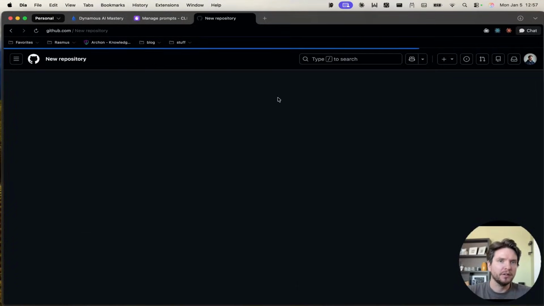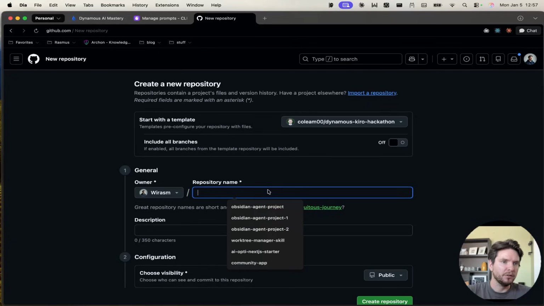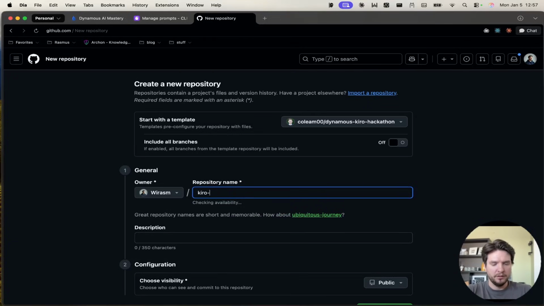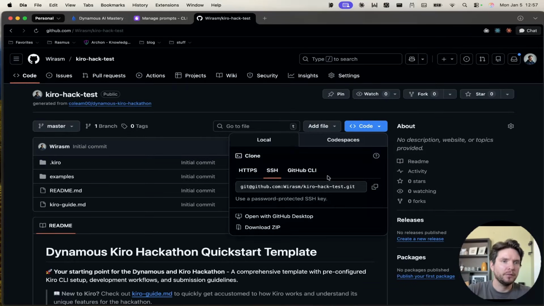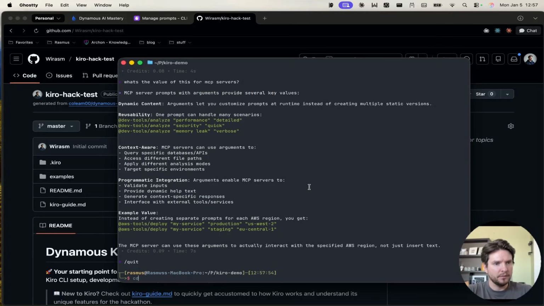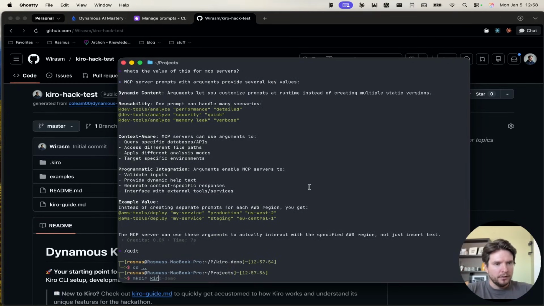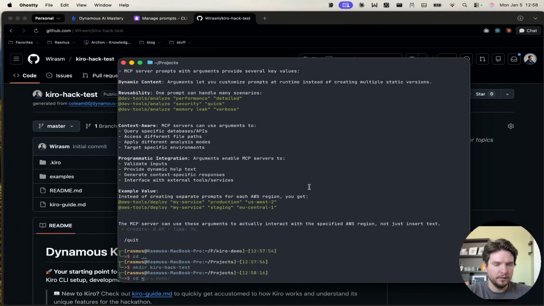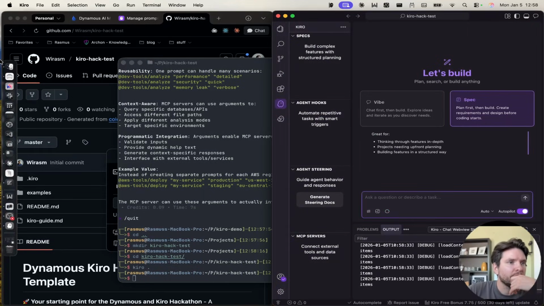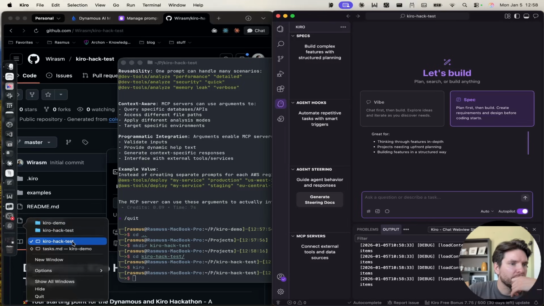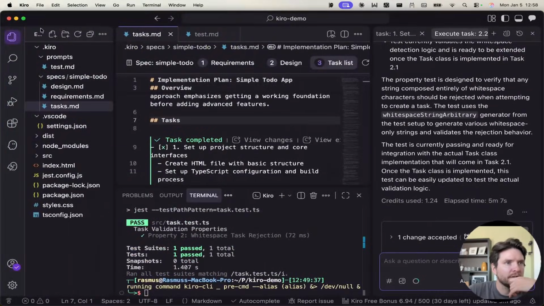So I'm going to use this template, create a new repo, just name it Kiro Hack Test, create, and I'm going to clone it. Let's cd into Kiro Hack Test. Okay, cool. Now we should have the Kiro demo here, let's close that.